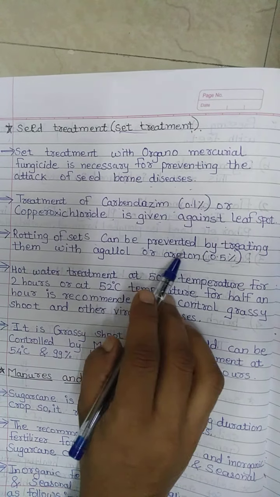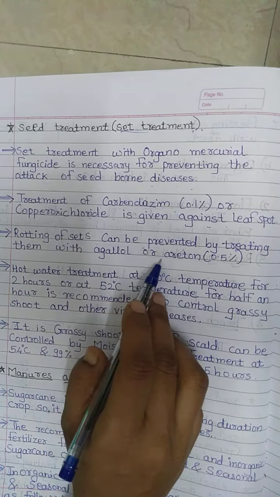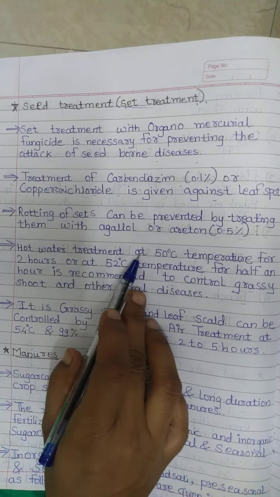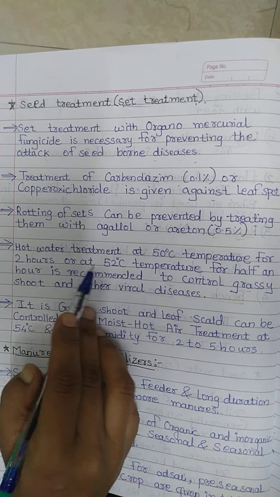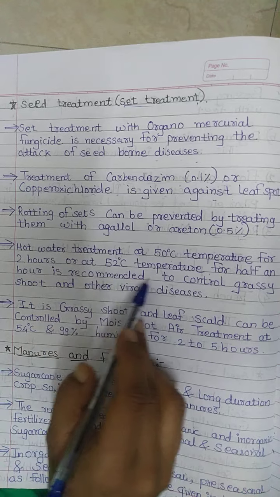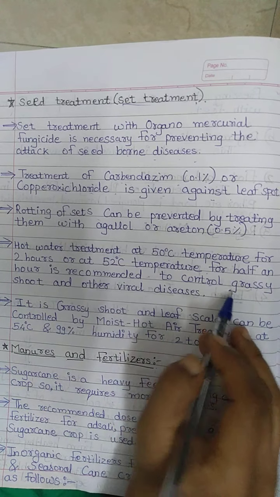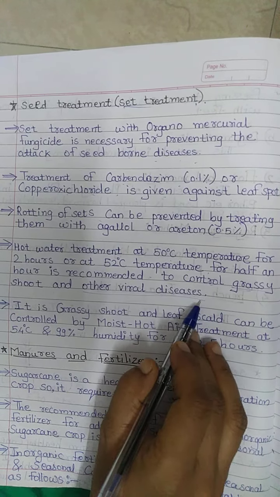Rotting of sets can be prevented by treating them with Aretan 0.5%. Also hot water treatment at 50° temperature for 2 hours or at 52° temperature for half an hour is recommended to control grassy shoot or other viral diseases.